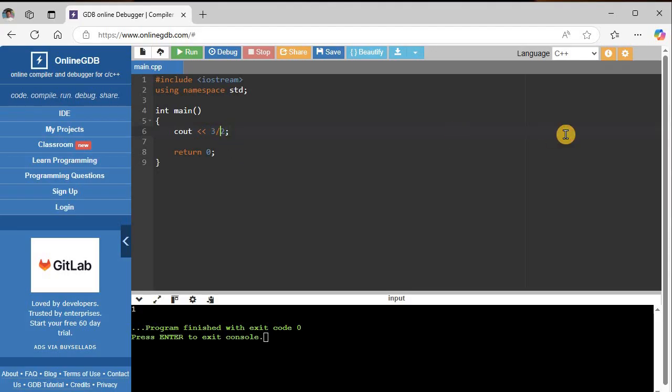Okay, but now if we add our decimal point, either to the top or the bottom or both, now we're no longer dividing an integer by an integer. These are floating points now. And so now it will give us our answer as a floating point. So something important to remember, because usually when you divide, you want the correct answer, but sometimes you actually just want it to cut off.